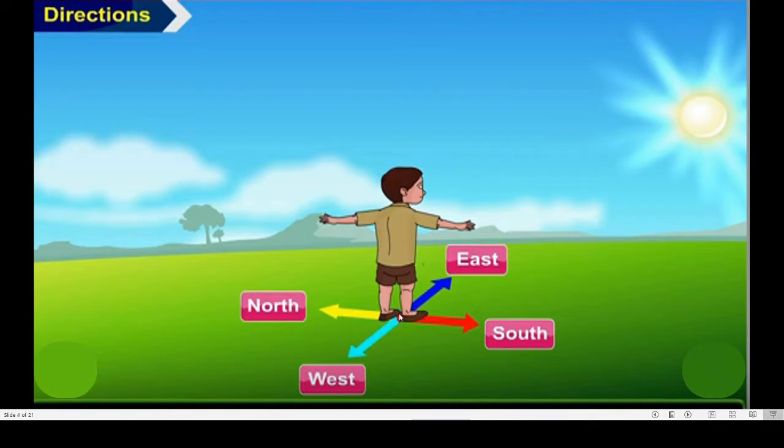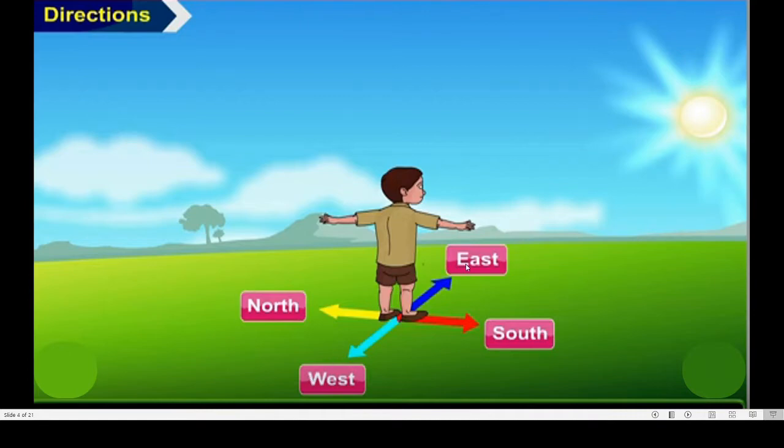Right? So the direction in which the sun rises, that we take as east. See, here the boy is standing and this is east because he is facing the sun. Got this? And the opposite side of the east, that is the back side of this boy, isn't it? That is west.